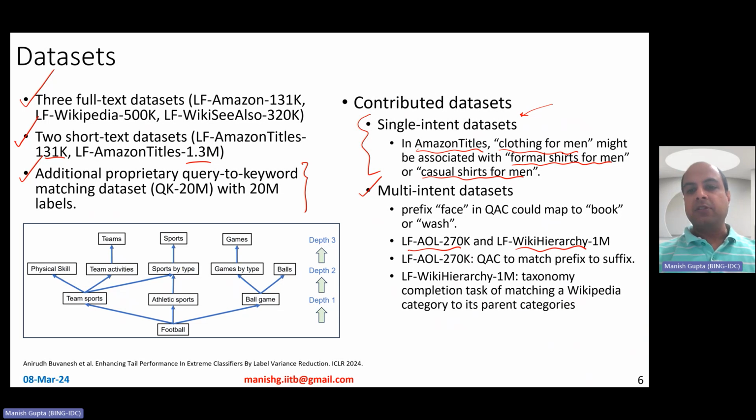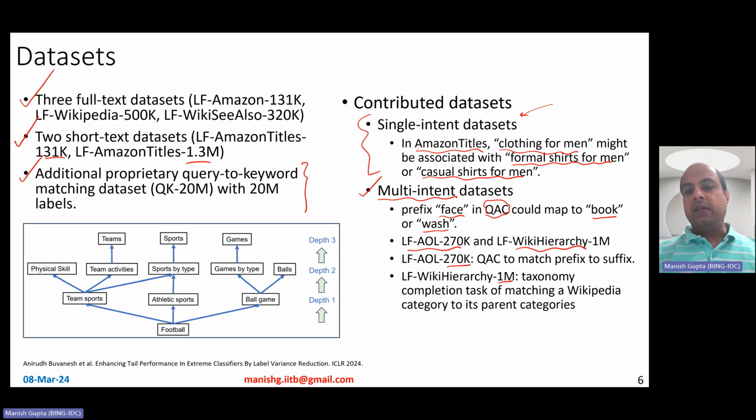So what is multi-intent? For example, in the query auto-completion task, if a user has typed FACE, they could type literally Facebook or face wash, right? Both of them are equally possible. Therefore, we propose 2 new datasets to take care of these multi-intent scenarios: LF AOL 270K, of course with 270K labels, and wiki hierarchy with 1 million labels.